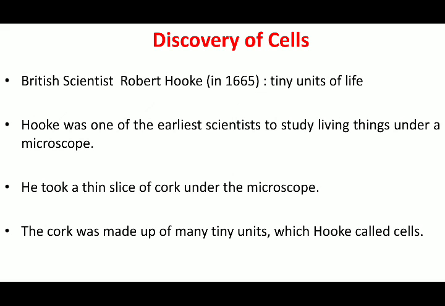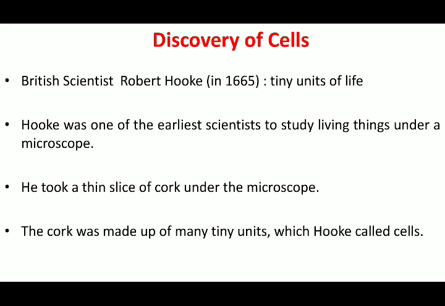In 1660-65, he termed the cell as a tiny unit of life, and he was one of the earliest scientists to see a living thing under the microscope. In the times of Robert Hooke, the microscope he used did not have good magnification power, but he was able to make certain good assumptions or observations regarding how a cell looked or what it should be.